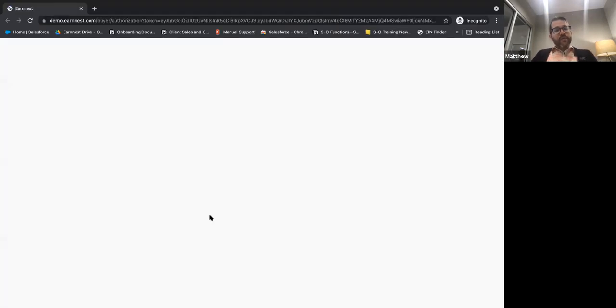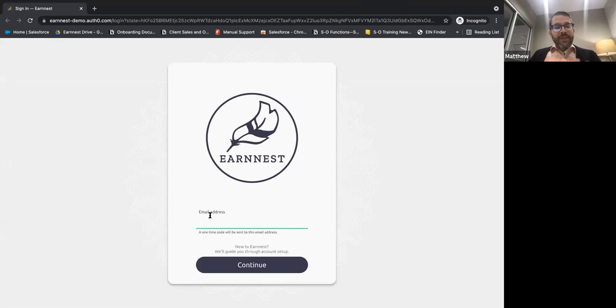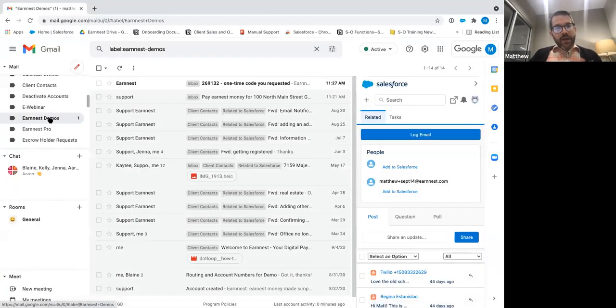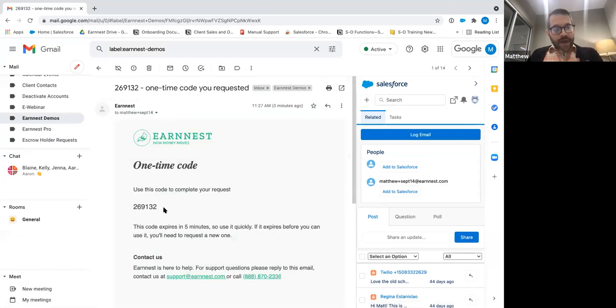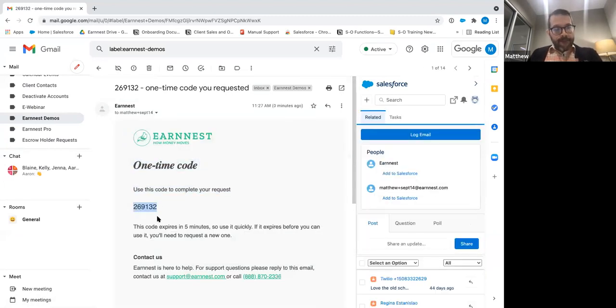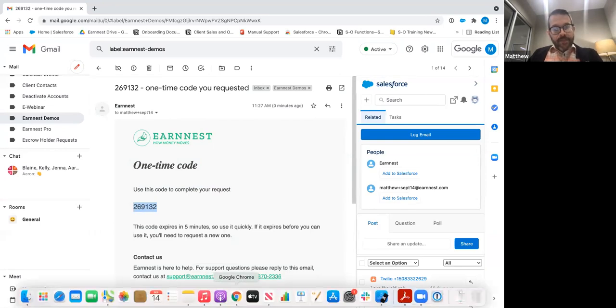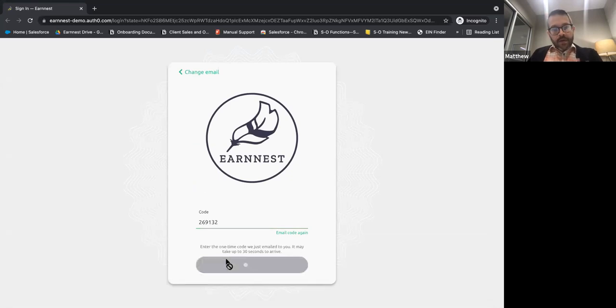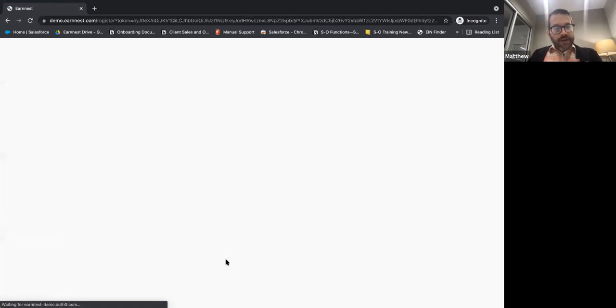Now, when they click on that, it's going to direct them to our secure site where they make their payment. This is going to show you what it looks like to sign in with our two-step verification process. All right, so we've got that put in. And then I need to go into my email, which should be generating a code very quickly. So it did. We're going to grab that code real fast here. Come back down to the bottom, go back in. And that's all that is with the two-step verification process.